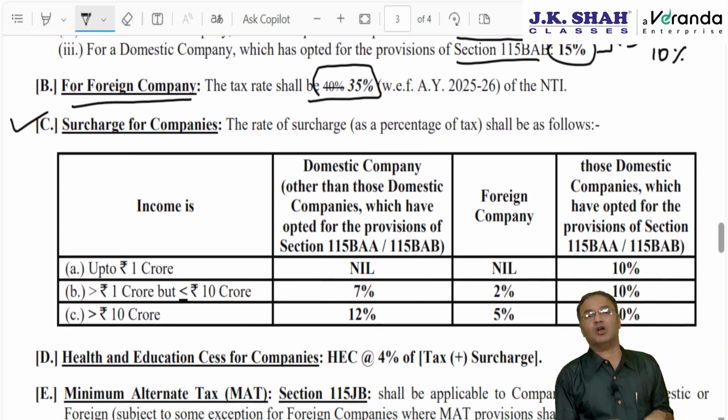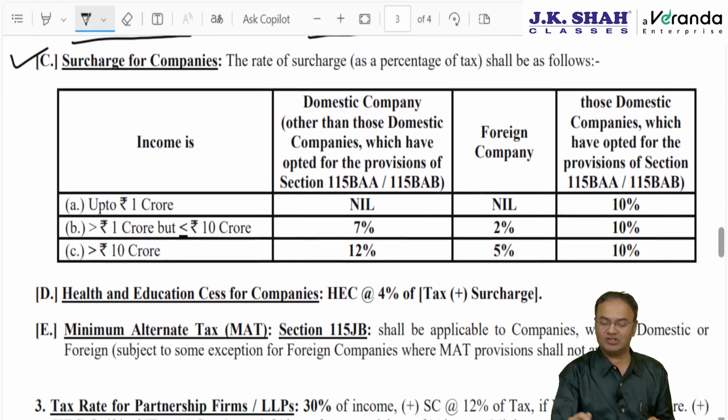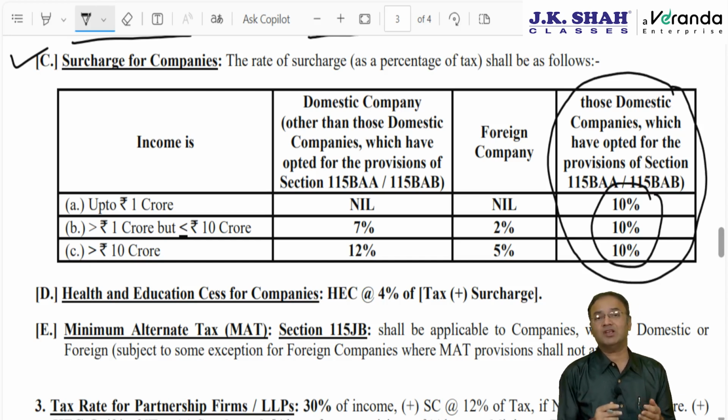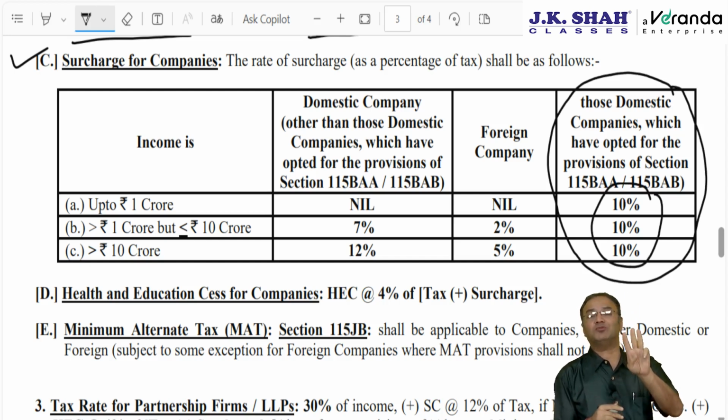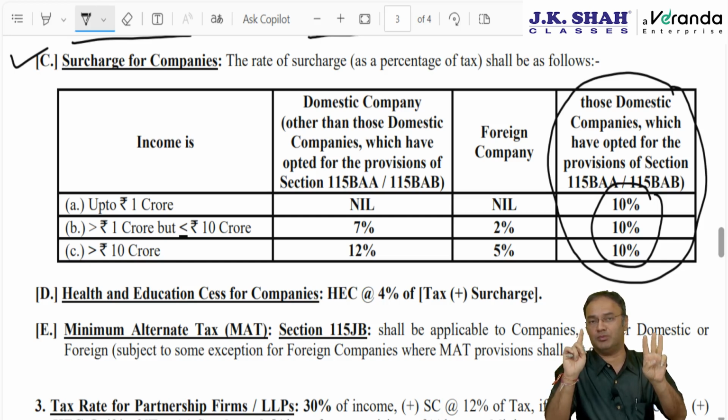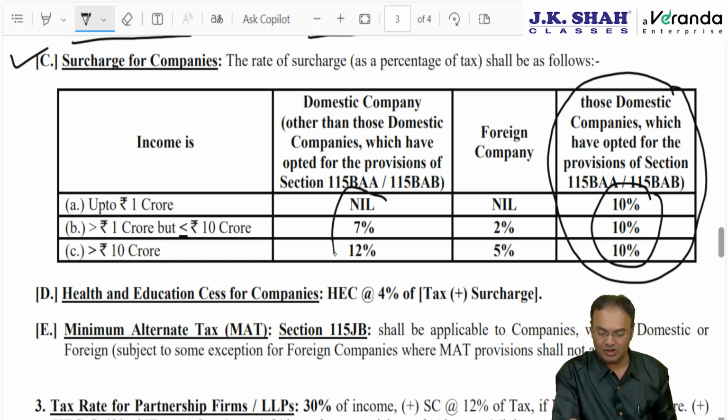What are the surcharge rates for companies? Surcharge rate for a company which has opted for 115BAA or BAB will be 10% flat, irrespective of anything. Otherwise, there are 3 slabs for Indian companies, and again 3 slabs for foreign companies. Indian company 0%, 7%, 12%; foreign company 0%, 2%, 5%.